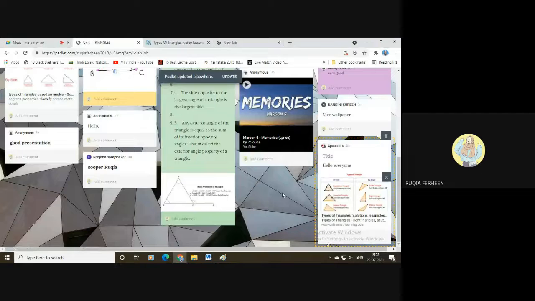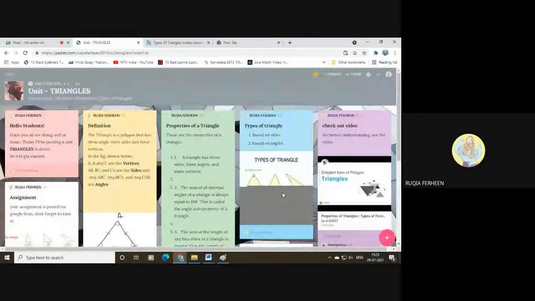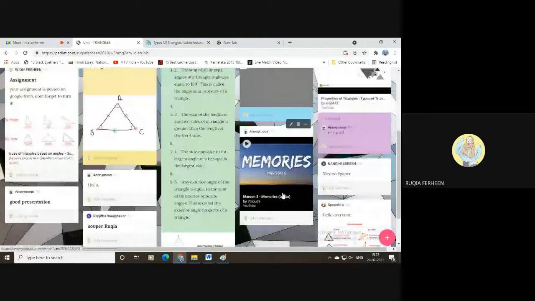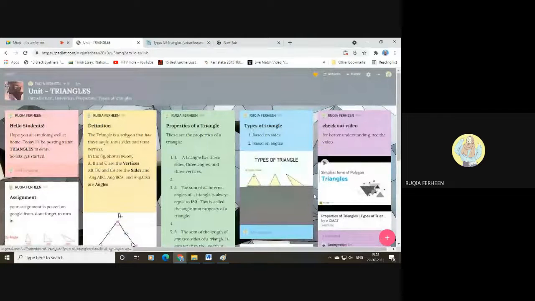Yeah, thank you. So, as you can see, this wall is not properly arranged. Many concepts, you can dump anything in that, but the order won't be there. So to get the order, you'll have to select the option such as stream, grid, or shelf, because in these three options there is the orderly arrangement in terms of rows and columns. In the others, such as mapping, canvas, timeline or a wall, there isn't any order. So if you want to teach any subject using a Padlet, you better use stream, grid, or a shelf.